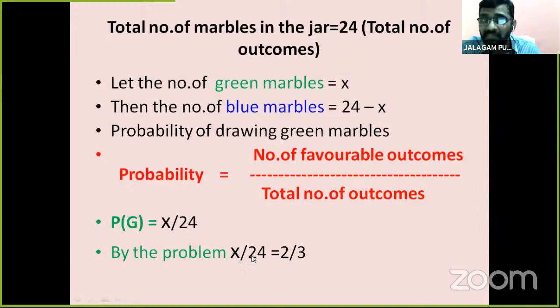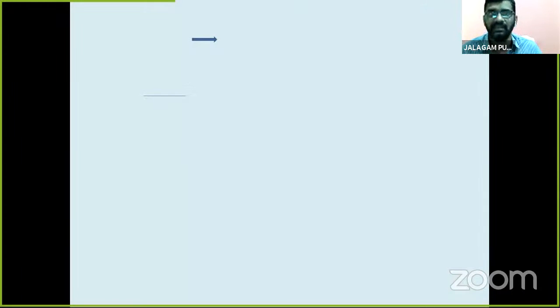So X by 24 equals 2 by 3. By simplification, 3X is equal to 24 into 2, so X is equal to 24 into 2 by 3.